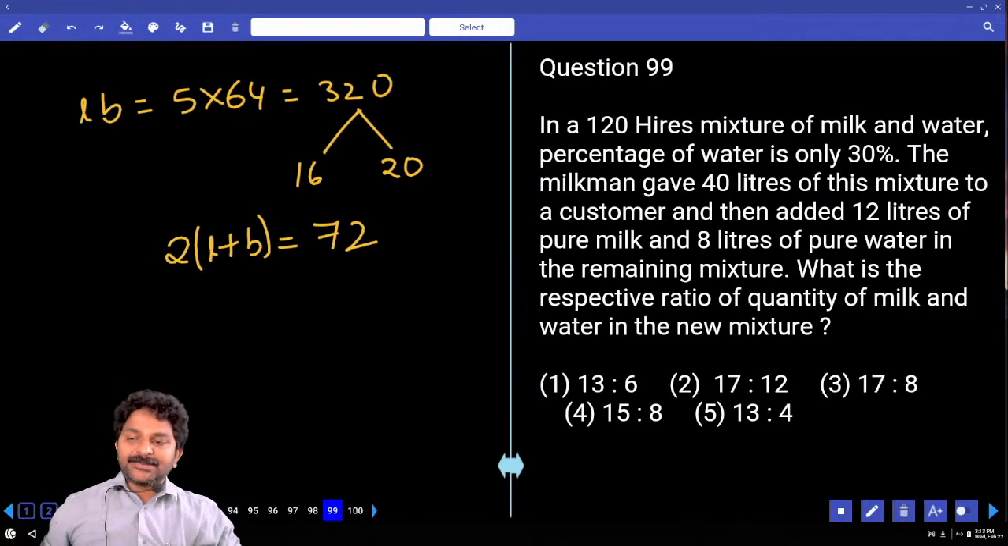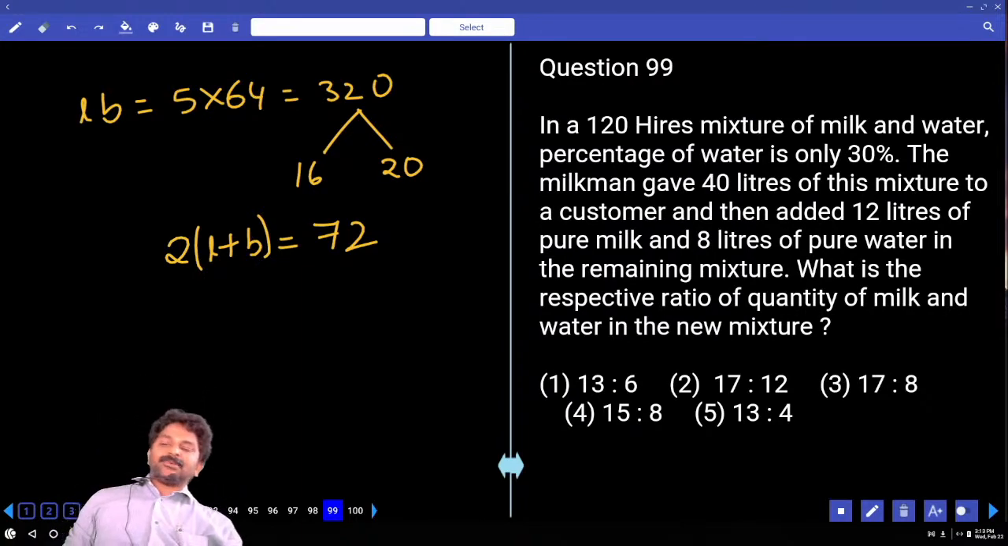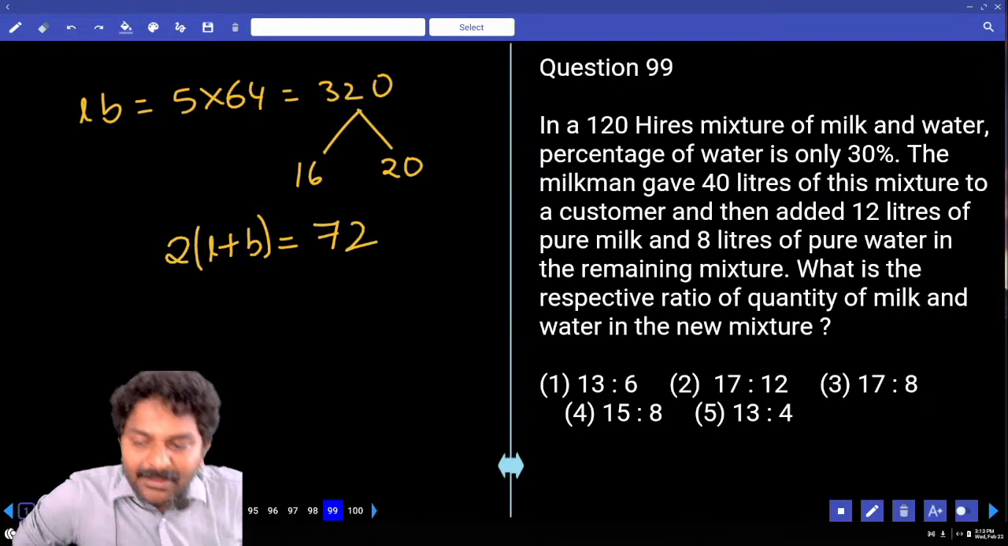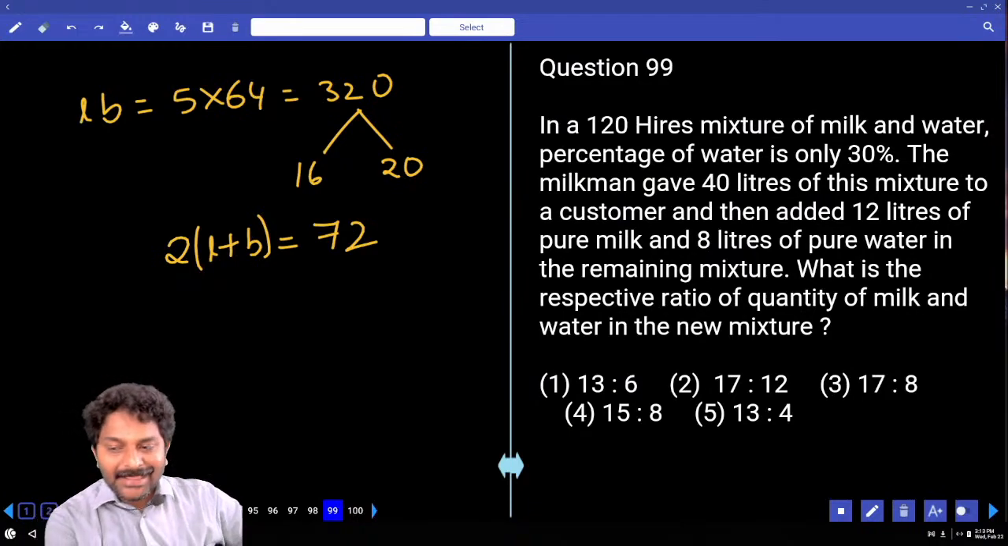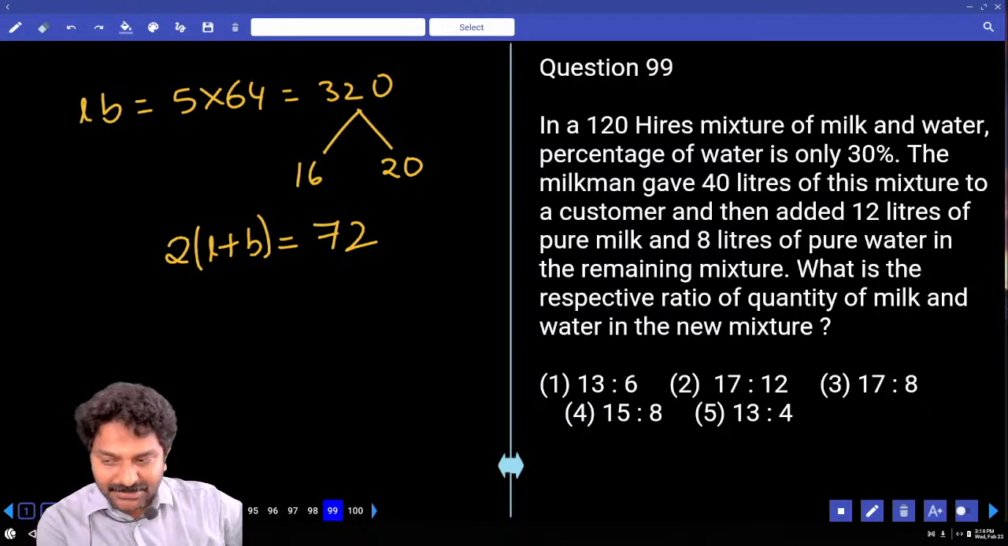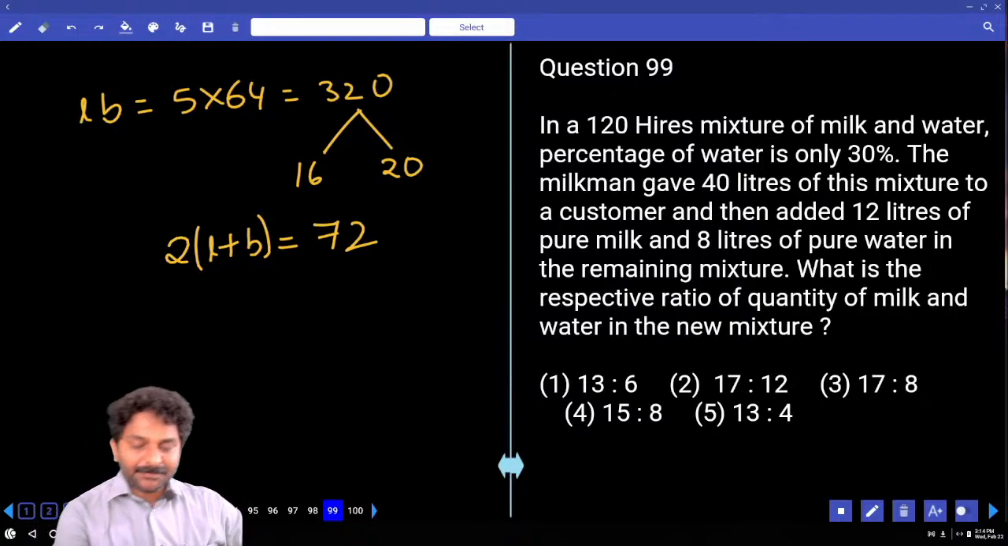In a 120 liters mixture of milk and water, percentage of water is only 30%. The milkman gave 40 liters of this mixture to a customer and then added 12 liters of milk and 8 liters of water to the remaining mixture. What is the respective ratio of quantity of milk and water in the new mixture? Right. Third option, final answer.